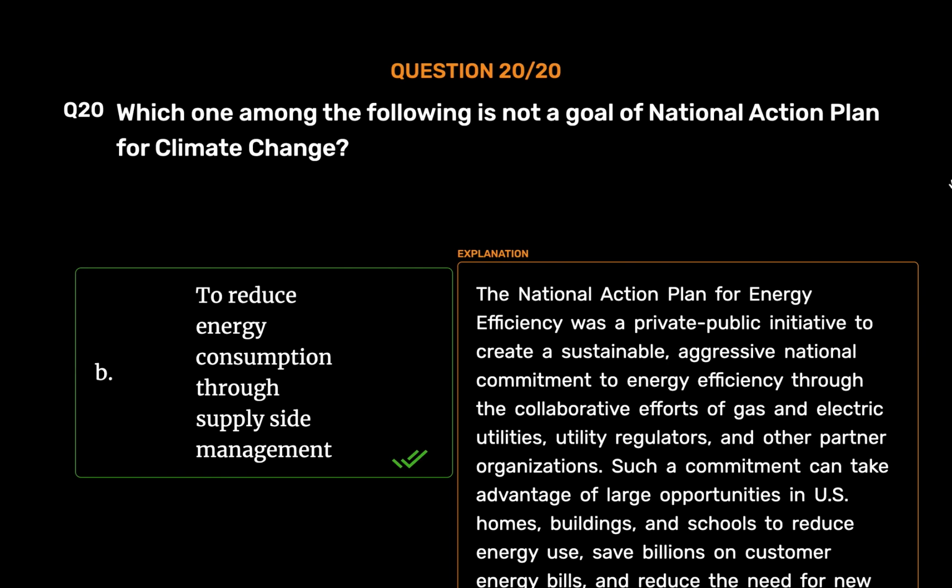The National Action Plan for Energy Efficiency was a private-public initiative to create a sustainable, aggressive national commitment to energy efficiency through the collaborative efforts of gas and electric utilities, utility regulators, and other partner organizations. Such a commitment can take advantage of large opportunities in U.S. homes, buildings, and schools to reduce energy use, save billions on customer energy bills, and reduce the need for new power supplies.